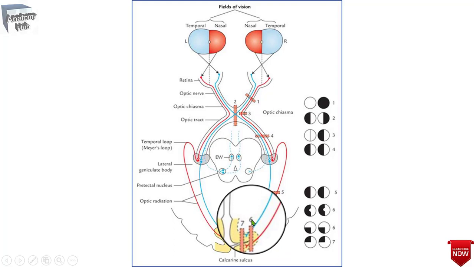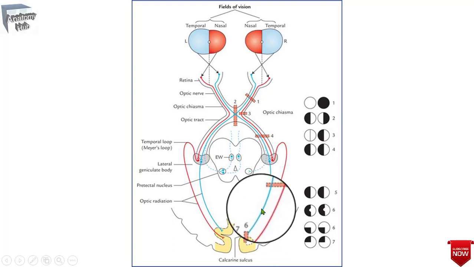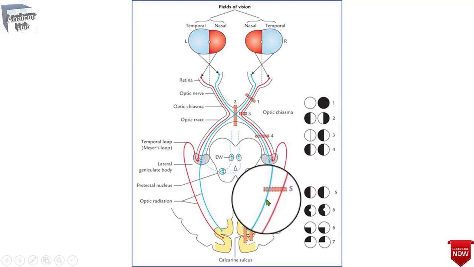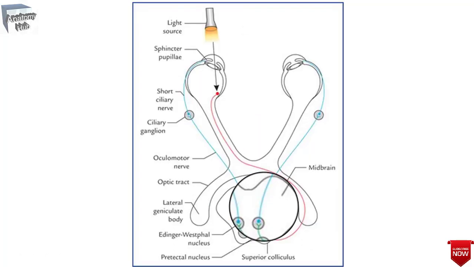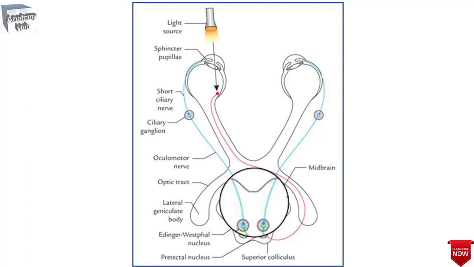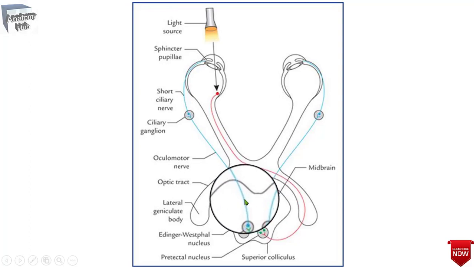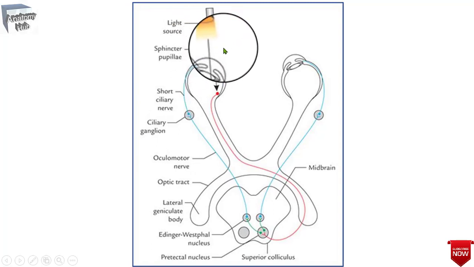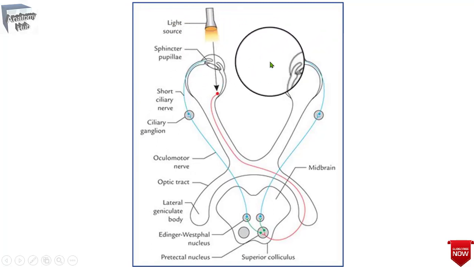If you find lesions anterior to the geniculate body, that also interrupts the fibers responsible for the pupillary light reflex. Now we will see the visual reflex, or you can say the light reflex or the pupillary reflex. When light is shone on one eye, normally the pupils of both eyes will constrict.